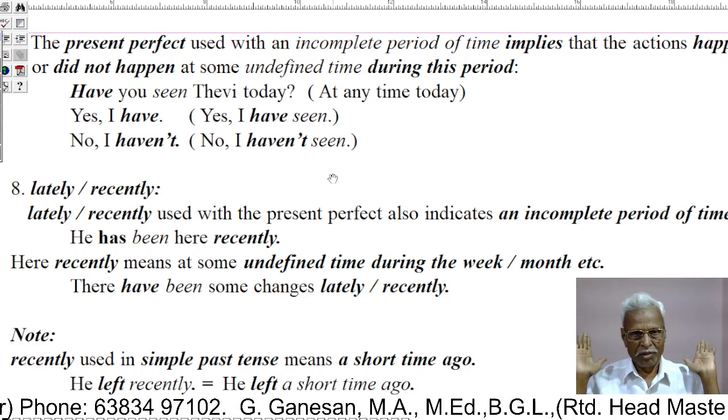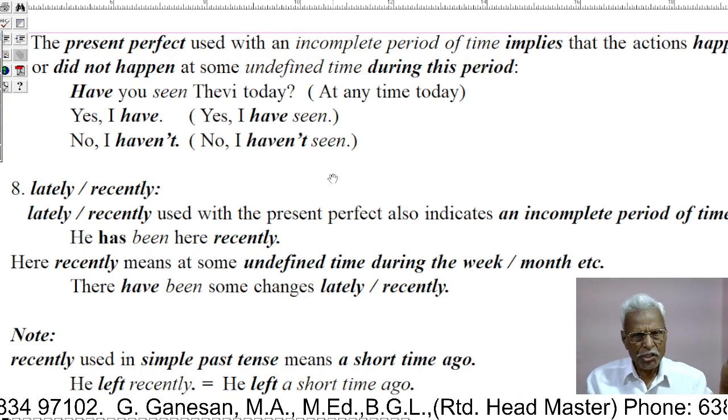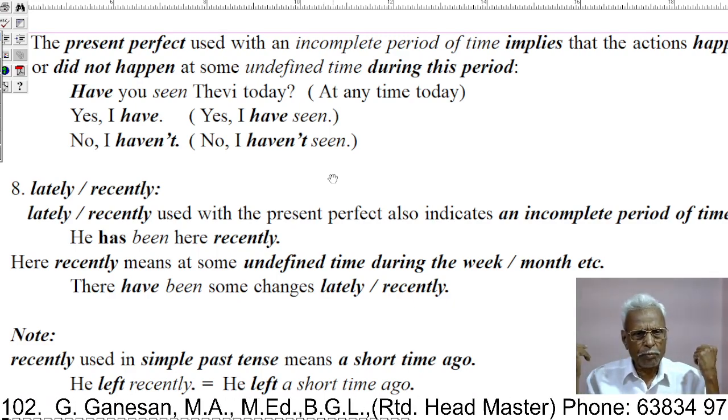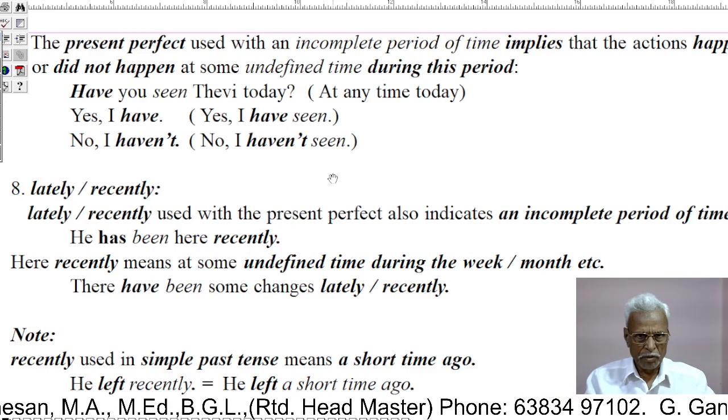That's all. Have you seen Devi today? The time is not mentioned here, at any time. So the reply is, yes, I have seen, or no, I haven't. Yes, I have seen. No, I have not seen.